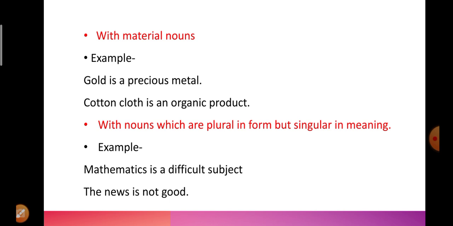With nouns which are plural in form but singular in meaning, there are certain nouns which are plural in form but they always mean singular. For example, mathematics is a difficult subject. Mathematics is written in plural form, but when we use it, it means singular only. So mathematics is a difficult subject. We do not write mathematics are a difficult subject. Similarly, the news is not good. This is a correct sentence, but when we write the news are not good, it is not correct.